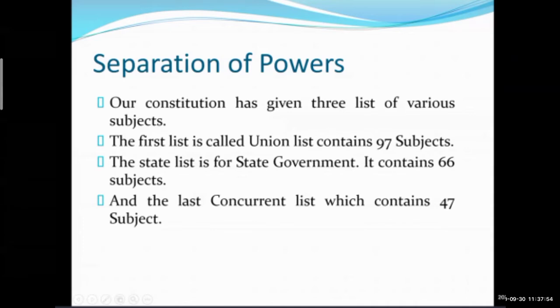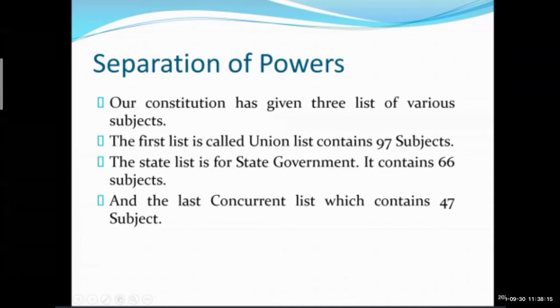So, which are the lists? Tell me the names of that list. Yes, the first one is union list. Very nice, Shifa and Afreen. And the second one is state list. Very good.